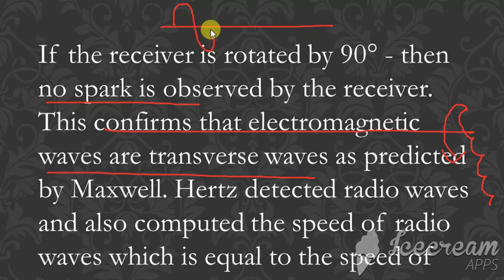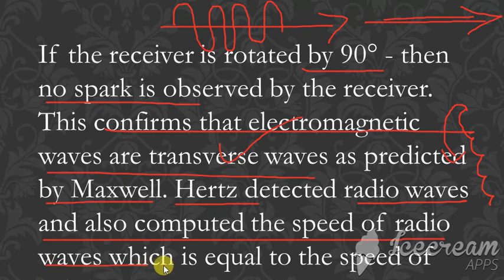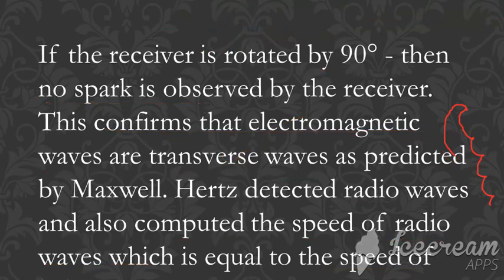Now, what does transverse mean? It will be in this form. If the receiver is rotated through 90 degrees, there will not be any output, since the wave is transverse, as predicted by Maxwell. So Hertz detected the radio waves and also computed the speed of radio waves, which is equal to the speed of light. Hertz discovered that radio waves also travel at the speed of light. So this is about the sources of electromagnetic waves. Clear?